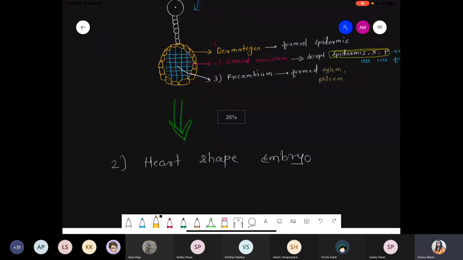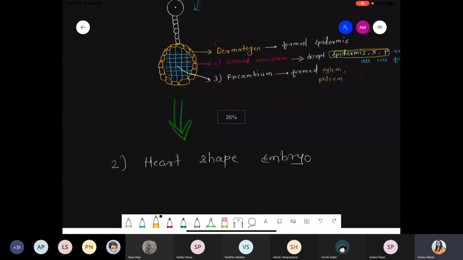So hysterical structure. Yes, there is a process that will start, an initiation of cotyledon. How does that cotyledon get initiated? Structure, that is the hysterical structure.